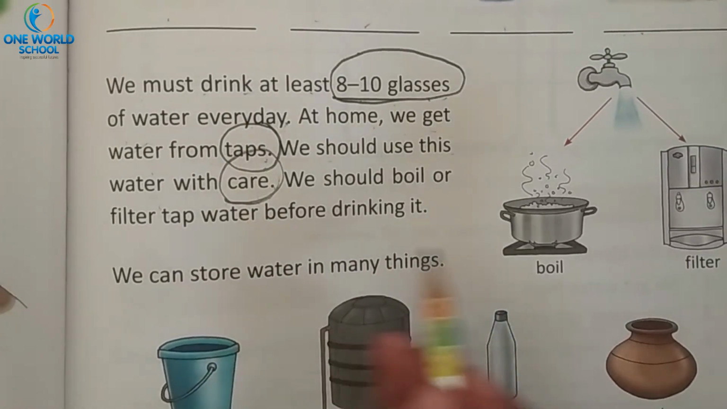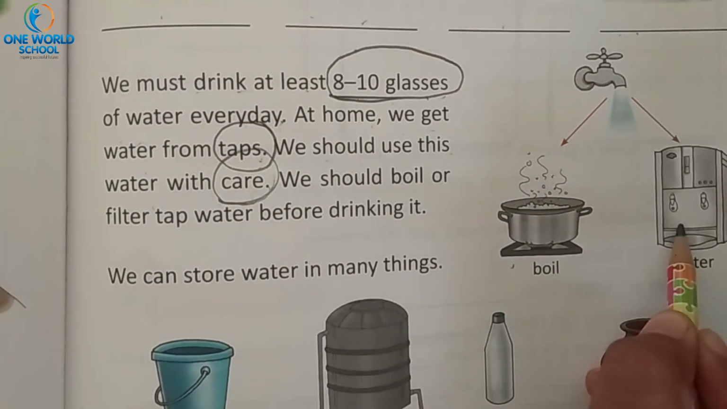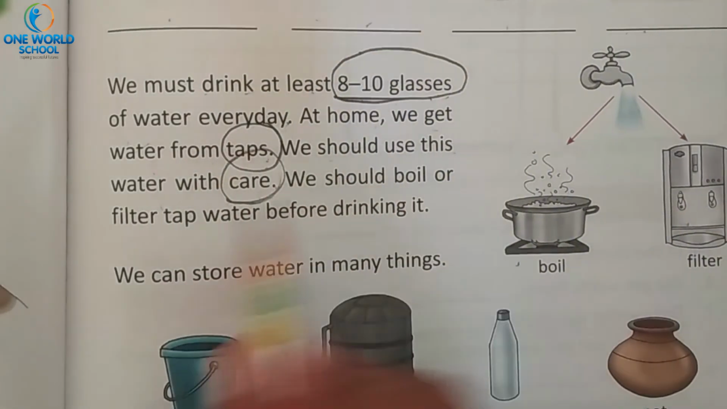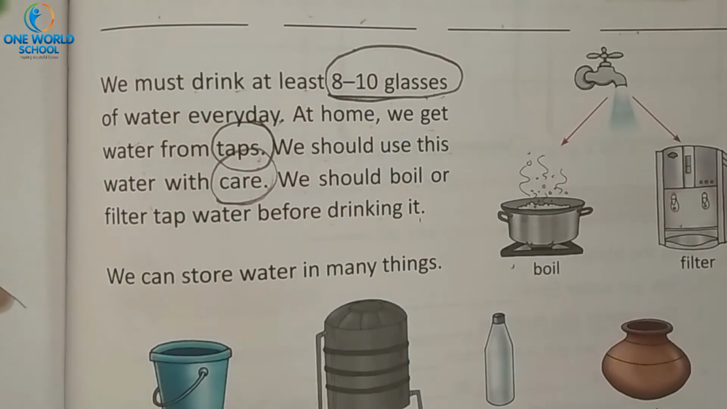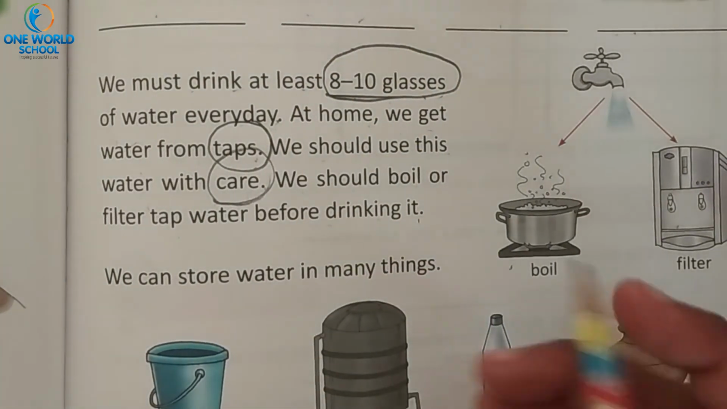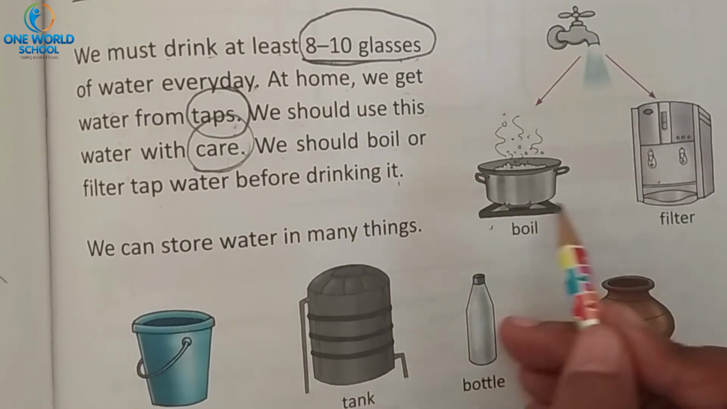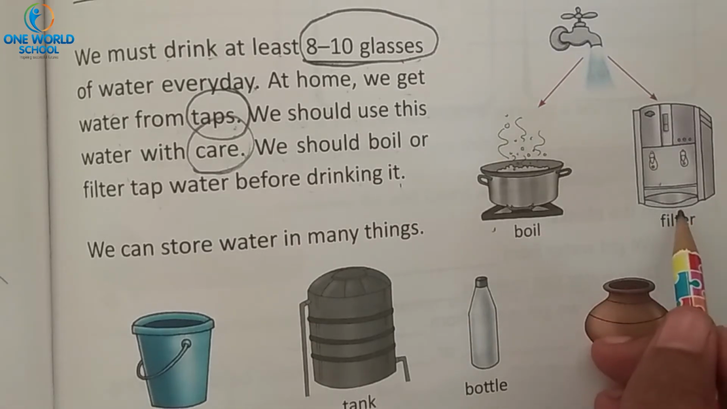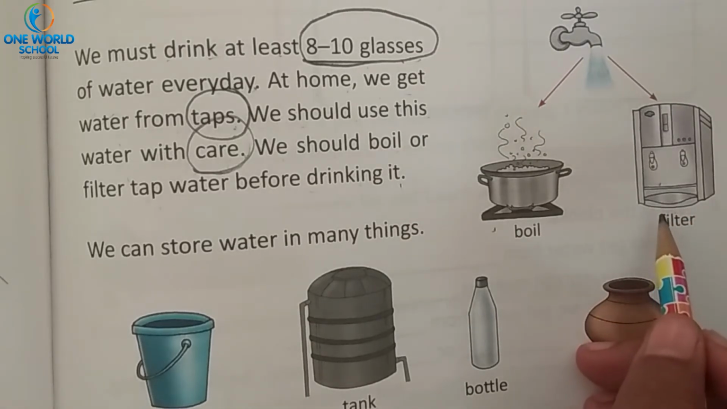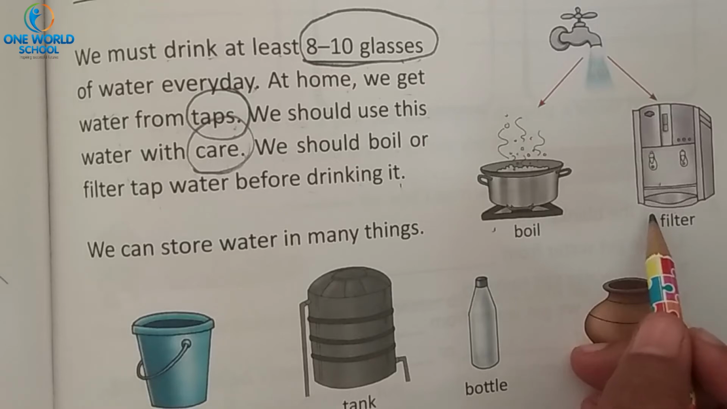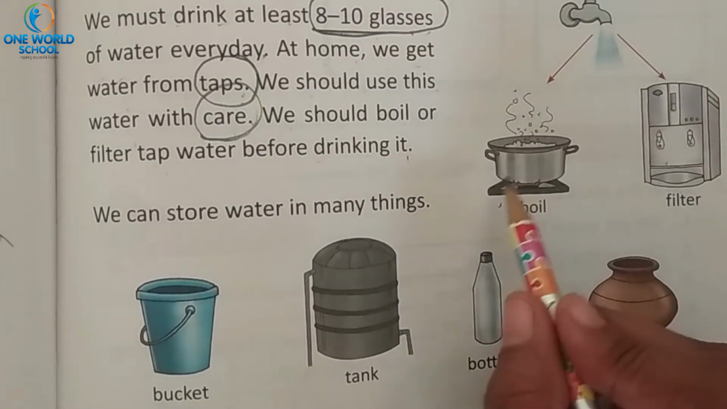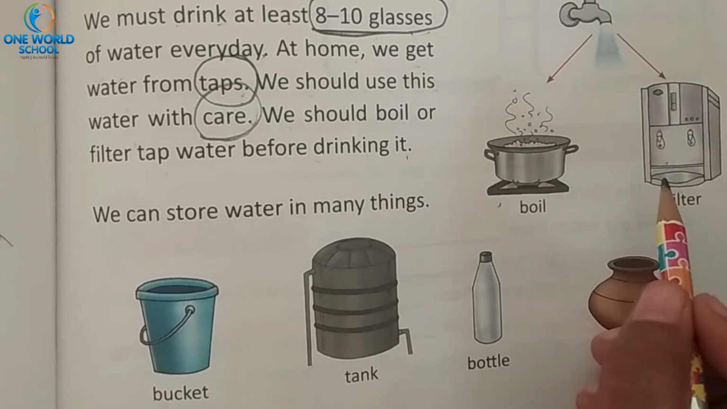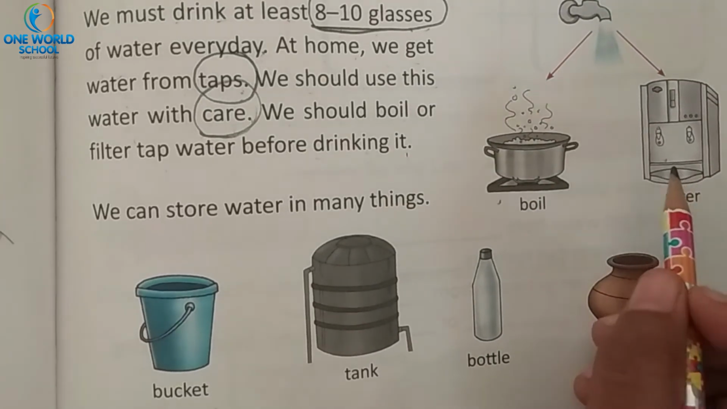We should drink, boil or filter water. See, we should boil or filter tap water before drinking it. Before drinking the water, what should we do? We should boil the water or filter the water. If we are drinking dirty water, then we will fall ill. So what should we do? We should boil the water or filter the water.